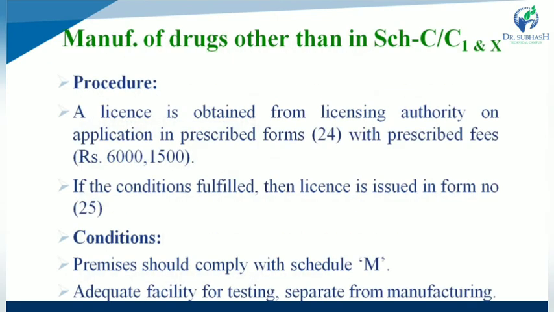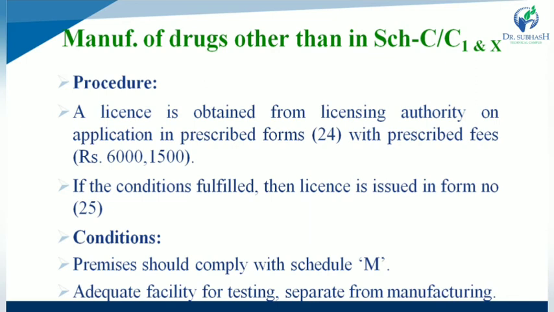Next one, manufacturing of drugs other than in Schedule C, C1 and X. So what is the procedure for manufacturing of drugs other than biological drug substances and narcotic drug products? First one, a license is obtained from the licensing authority on application in prescribed Form number 24 with prescribed fees of 6,000 and 1,500.